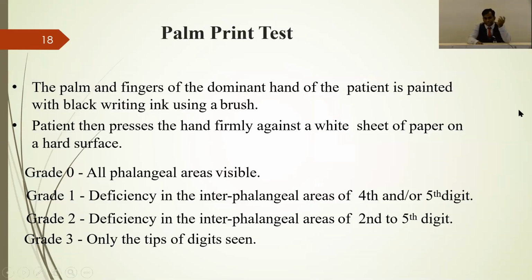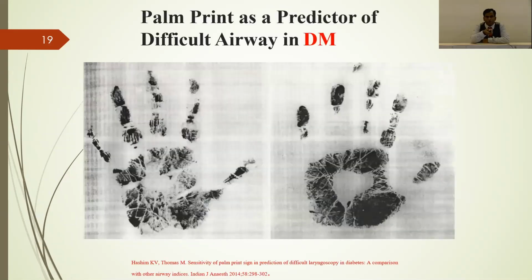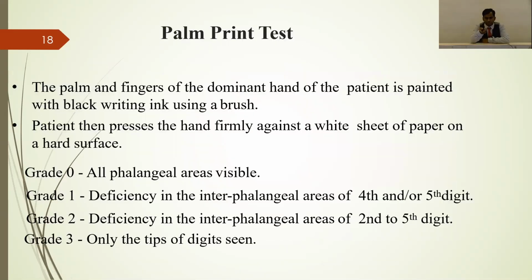Then if the prayer sign is positive, you should do the palm print sign. On the dominant hand of that person, you apply ink and then press over white paper. If you are able to see all the phalanges, then it is grade 0. If there is a deficiency of the 4th and 5th digit, then it is grade 1. If there is deficiency of the 2nd to 5th digit, that is grade 2. And if only tips are seen, that is grade 3. So the palm print sign is very important.